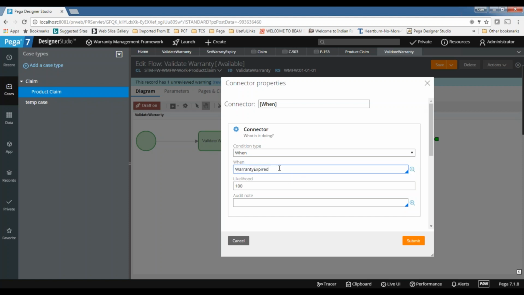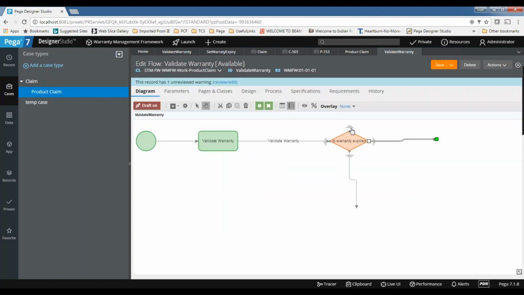So what happens is it will evaluate all the when rules. Let's say we have 10 outputs coming from this, or let's say five outputs coming like this one by one. The system will start executing from the first one, and whichever becomes true, it will go in that direction. You don't have predictability there, because if more than one is true, whichever is calculated first and becomes true, it will go in that direction.